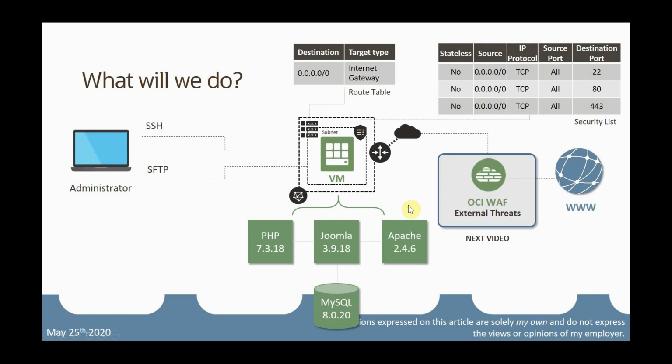In the next video we're going to see how to configure OCI Oracle Cloud Infrastructure WAF, Web Application Firewall, in order to mitigate external threats and to protect our Joomla application. At the end of today's video, we're going to see how to create a custom image from our virtual machine in order to launch a new Joomla application in the future on demand, when we need a new Joomla application. So this is a very useful functionality of OCI. Now let's jump to the OCI interface and start the configuration.